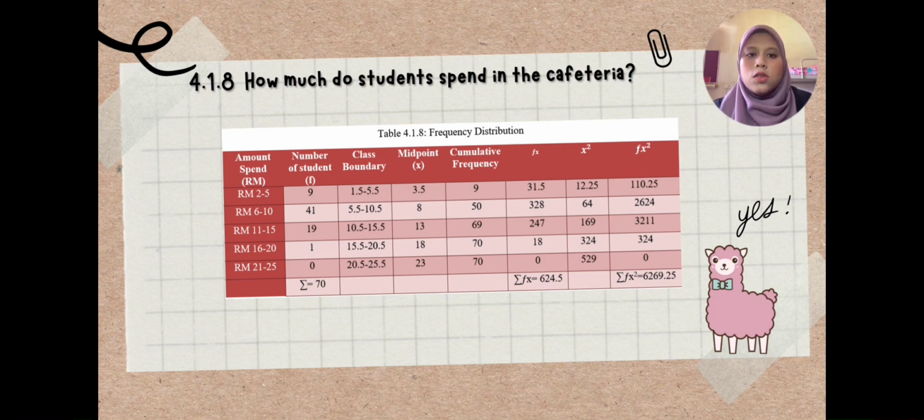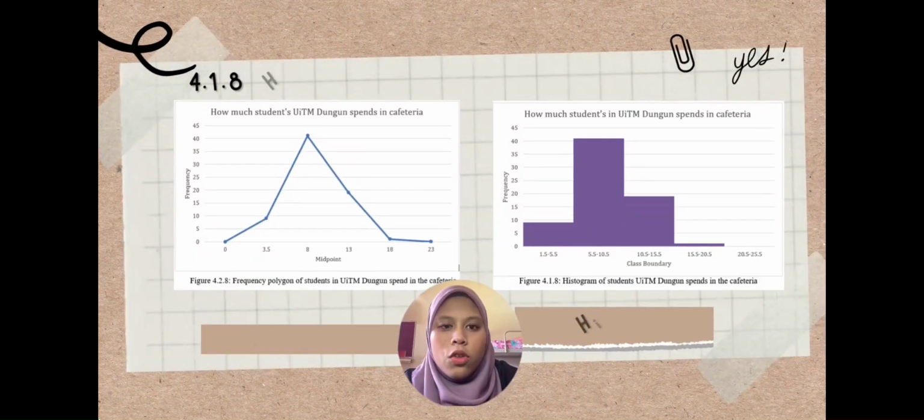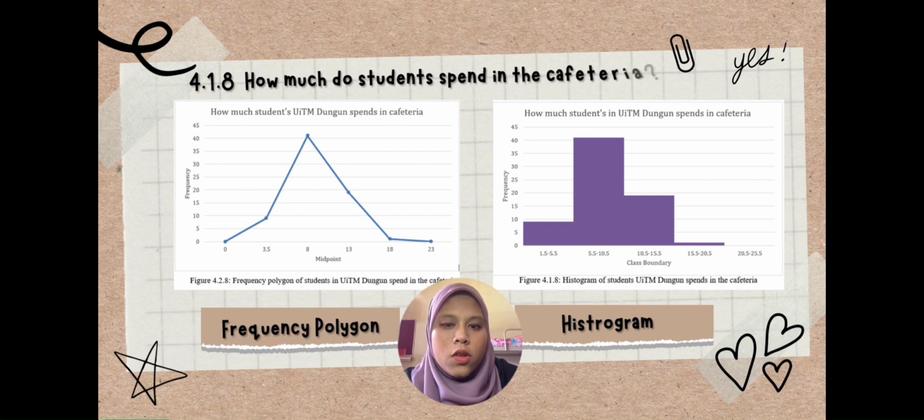6269.25. Next two slides, I will show you the histogram, frequency polygon, and the OGIF that I made based on this data. To do the histogram, we need to use the frequency and class boundary, and looking at the histogram, we can know that the highest frequency is 41. And next, for the frequency polygon, the data that we will be using is frequency and midpoint. Looking at the highest graph, we know the highest number is 41 and the lowest is 0.